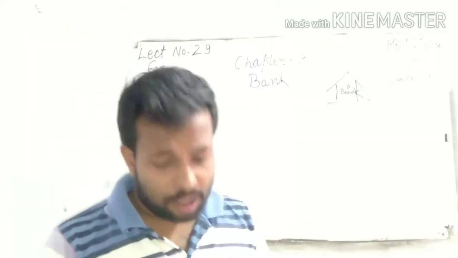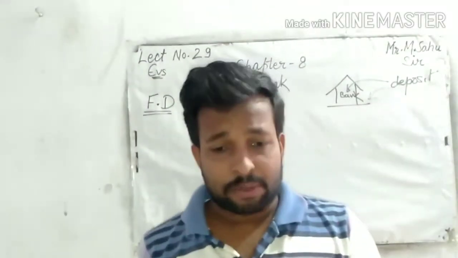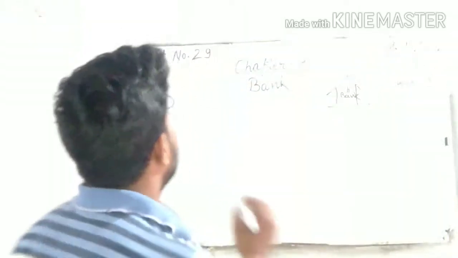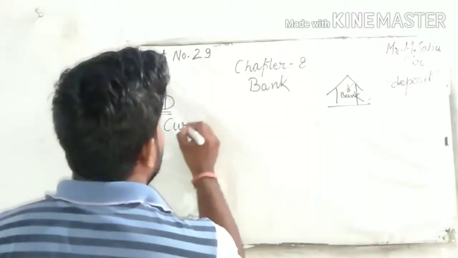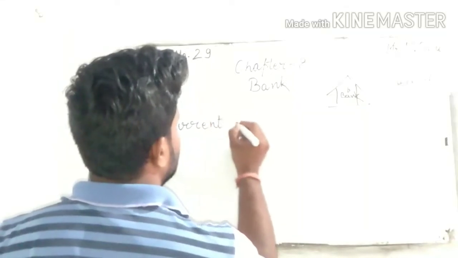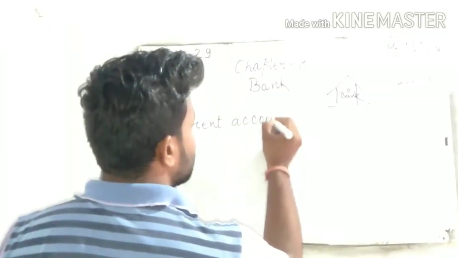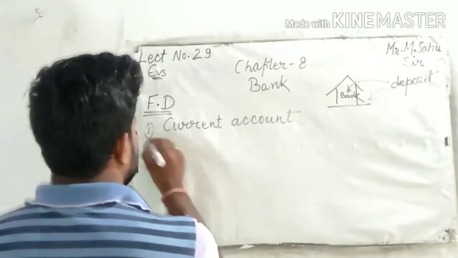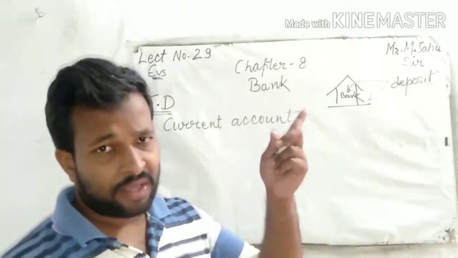Okay, then how many types of accounts are there in a bank to open? So what are they? First one, current account. You all have a saving account.